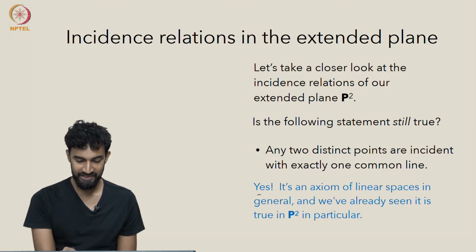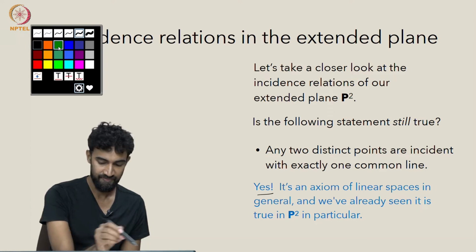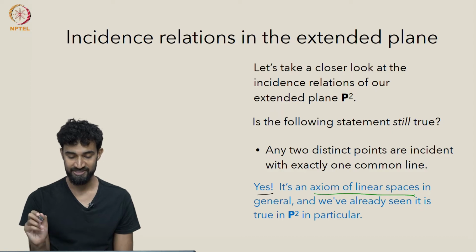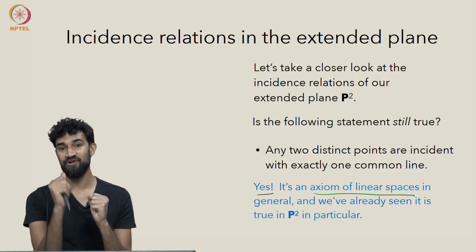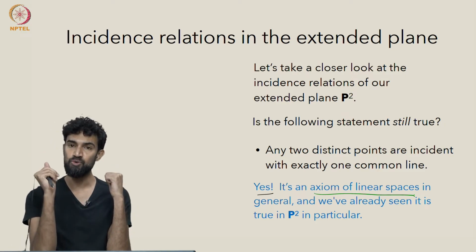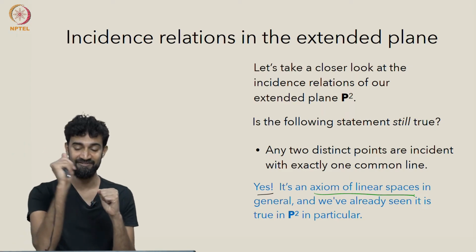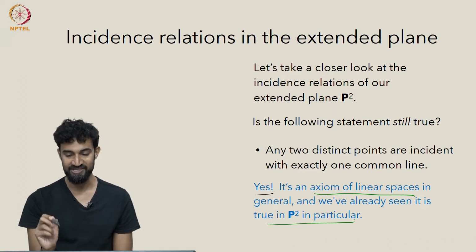Well, yes, it does. We saw this already when we were showing that P2 is a linear space. We saw that if we take an ordinary point and a point at infinity, they will have a unique line between them. And if we take two points at infinity, they will have a unique line between them, namely the line at infinity. So when we built P2 as a linear space, we saw that this statement is true.